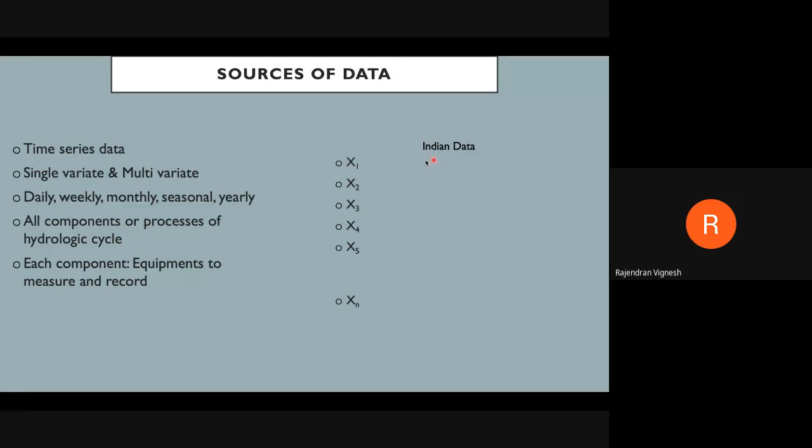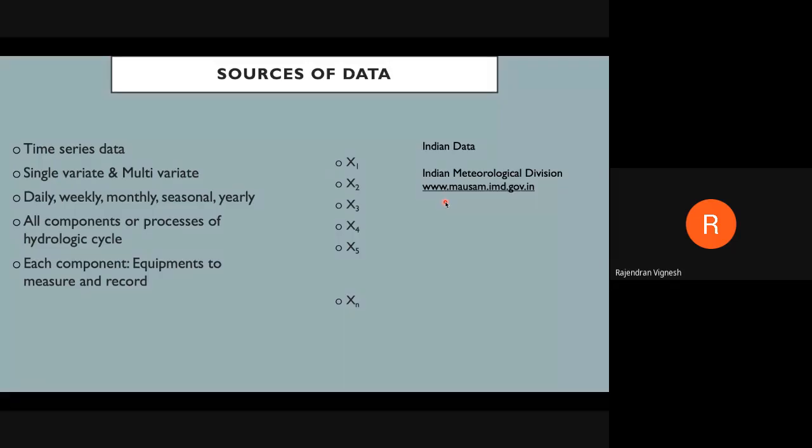Now when you go for Indian data, we are mostly concentrated on Indian data. Where is it available? Indian data is available through the Indian Meteorological Division. So I have a small assignment for you. Just note down this website name, Indian Meteorological Division: www.mosam.imd.gov.in.